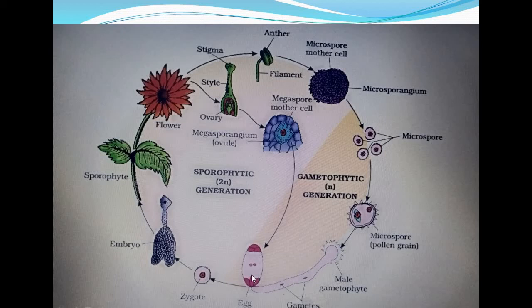One of the gametes fuses with the ovum and the other male gamete fuses with the diploid cell. Thus this type of fertilization is called double fertilization. After that the zygote forms, and this continues to become the embryo.